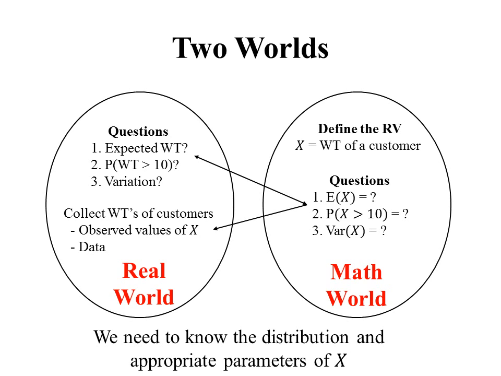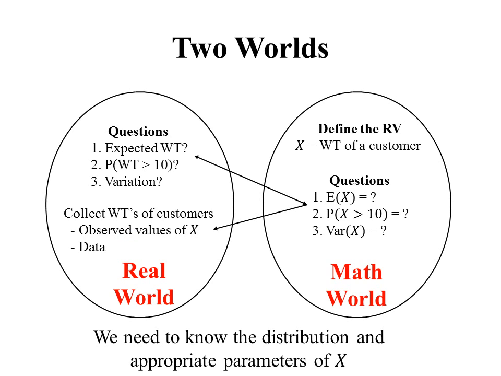We observe another customer and he waits 1 minute 50 seconds or something like that. Well, in terms of our random variable over here in the math world, these wait times that we actually observed are called observed values of this random variable x. We've used this term many times before. Or in simpler terms, these observed values are simply called data.